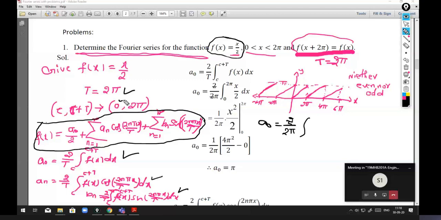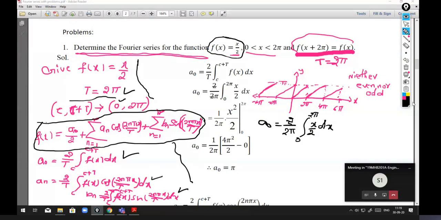F of x is given as x by 2 into dx. I didn't do anything, whatever is given I have noted, and I remember this Fourier series. With the given information I put into those equations, I am going to do simple simplification, and then I'll do the simple integrations.